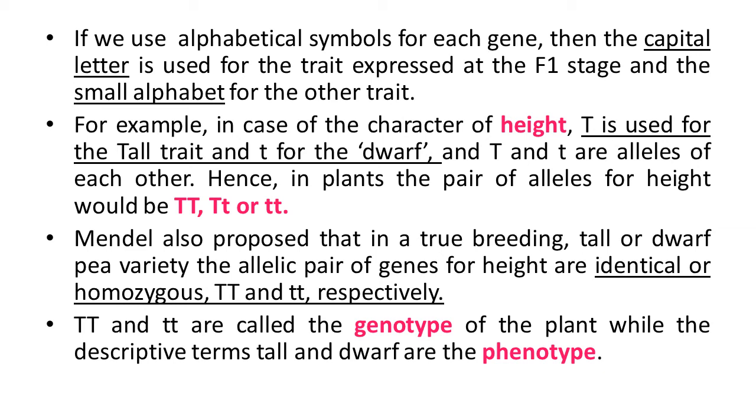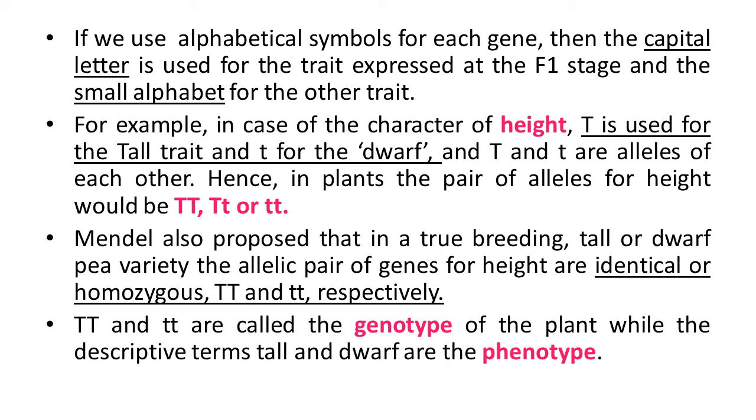In this characteristic, height of pea plant, the tall expression is dominant over dwarf. Now capital T is used for the tall trait, small t is used for the dwarf trait. In the presence of capital T, the tall trait, small t or dwarf expression does not express itself. That's why it is recessive.